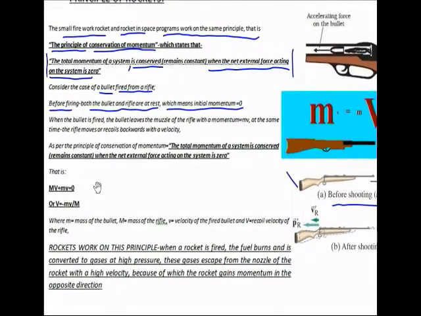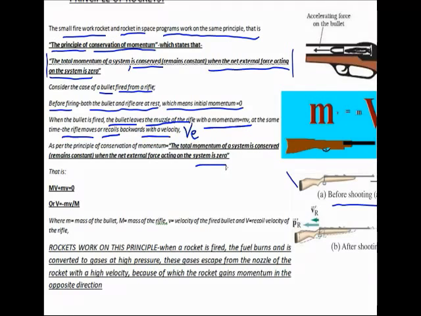Now when the bullet is fired, obviously the bullet leaves the muzzle of the rifle. Since it is moving, it has got a momentum. Momentum is equal to mass into velocity, which we just saw before, and at the same time the rifle moves back or recoils with a velocity equal to v. Now applying the principle of conservation of momentum to this rifle and bullet, we know that the total momentum of this system remains constant if the total force acting on it is 0.